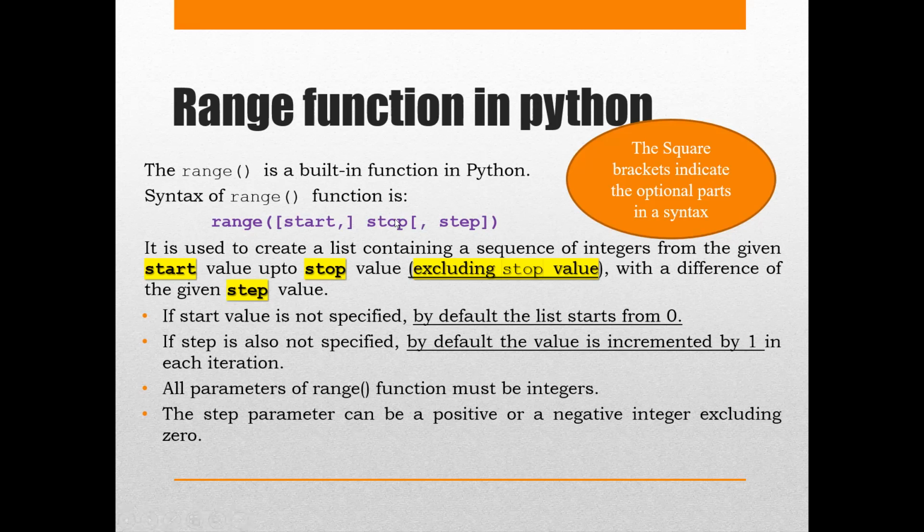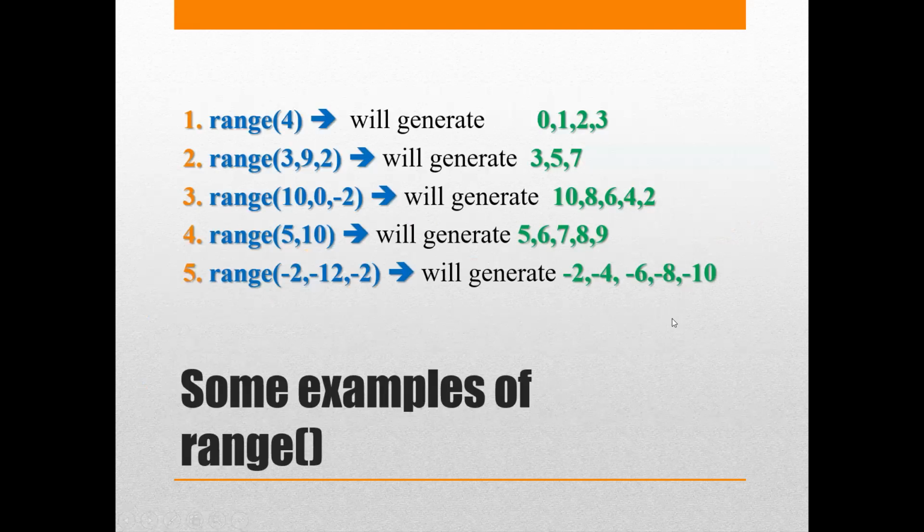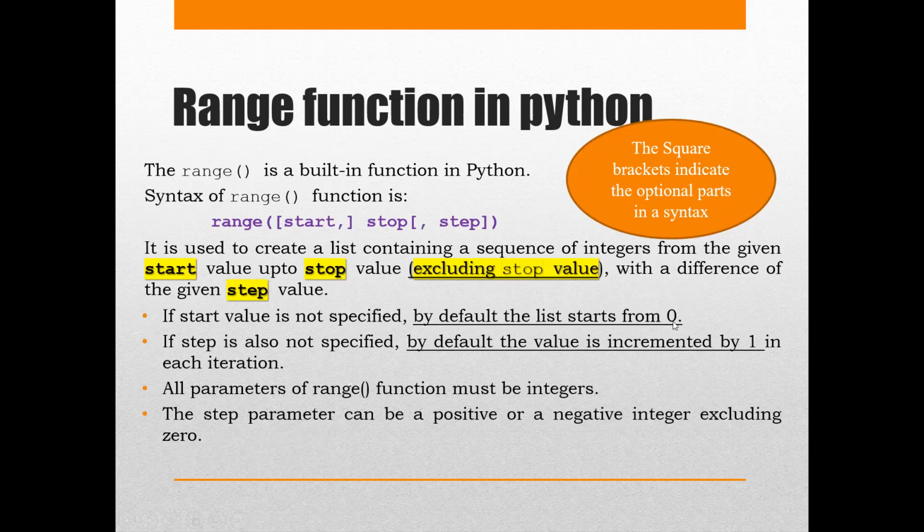So one value in the range function has to be given, based on which the counting will stop. That is, at what place do you want the counting to stop? That I definitely have to specify. What is optional is from where to start. If I don't mention from where to start, it starts from 0.